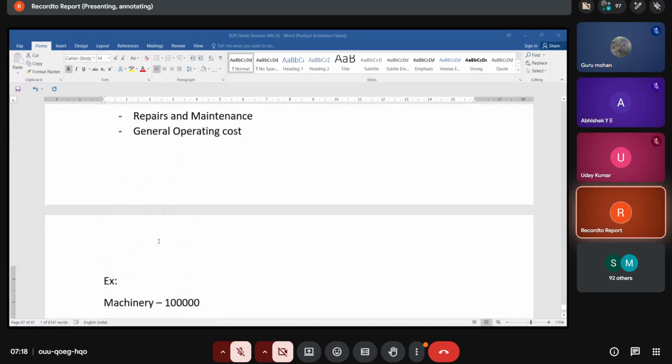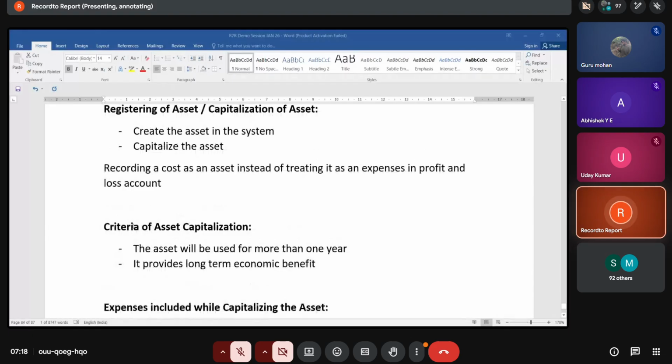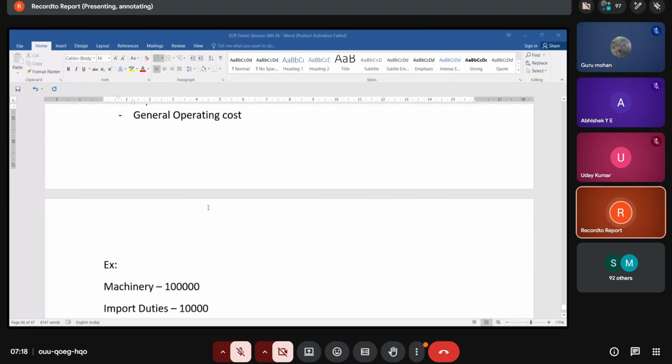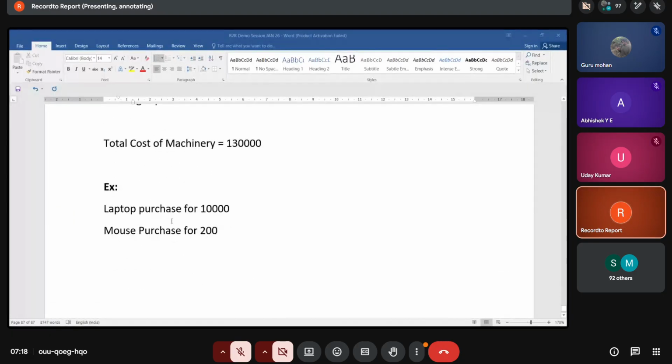Exactly. As I told you, the criteria of an asset is that it will be used for more than 1 year and it should provide economic benefit in the future, long-term economic benefit. That means in the future, if you sell it, it should have value. Does this mouse have value in the future, guys?